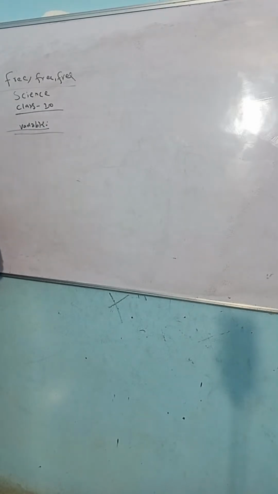We have the variables. One is the independent variable, one is the dependent variable, and one is the controlled variable. Independent variable, dependent variable, and controlled variable, guys. These three kinds of variables are very important.